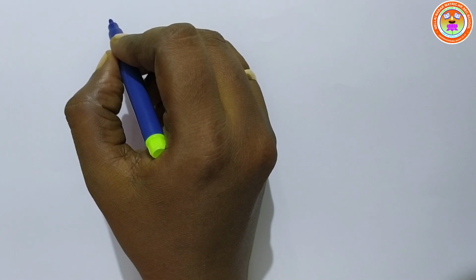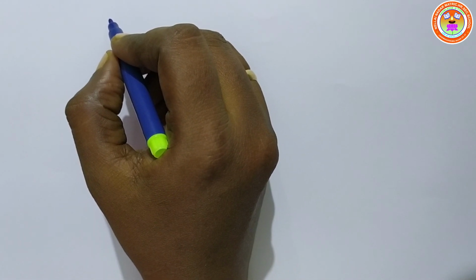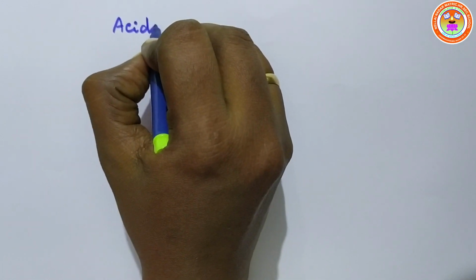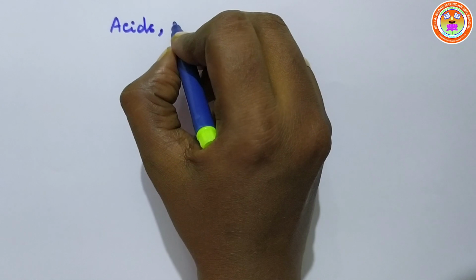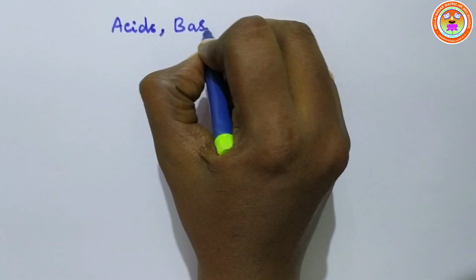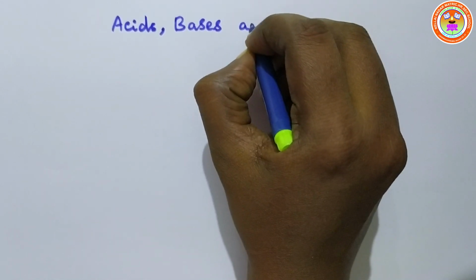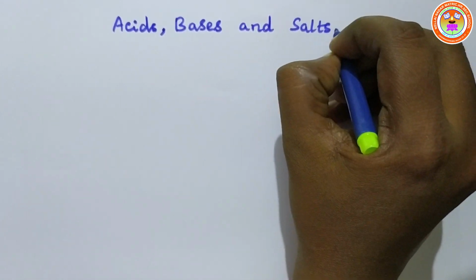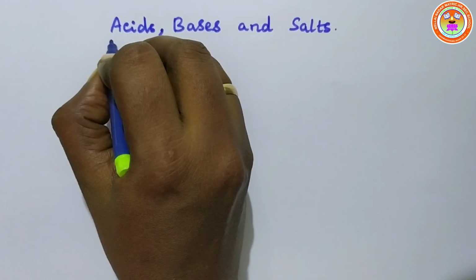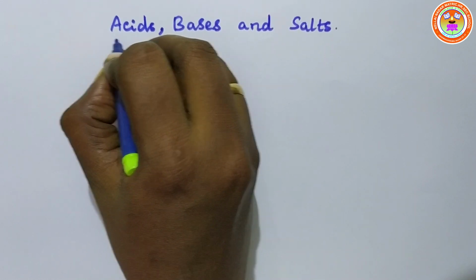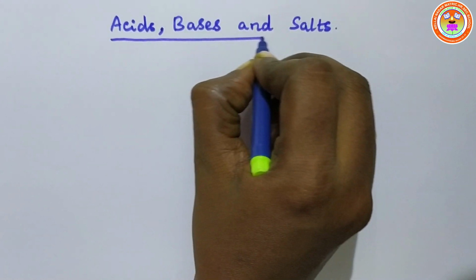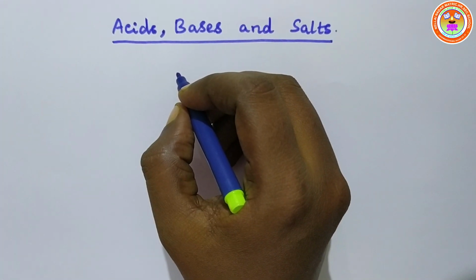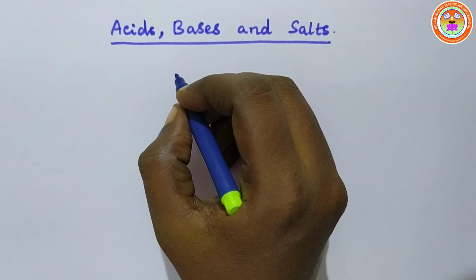We are going to learn about acids, bases and salts. Acids, bases and salts are the chemical compounds which we use daily in our life. In our everyday life, we use acids, bases and salts.